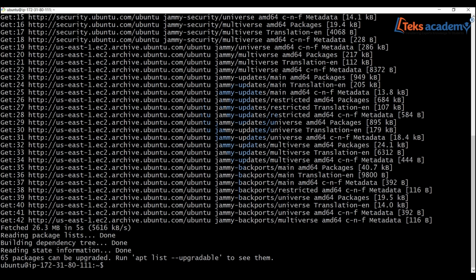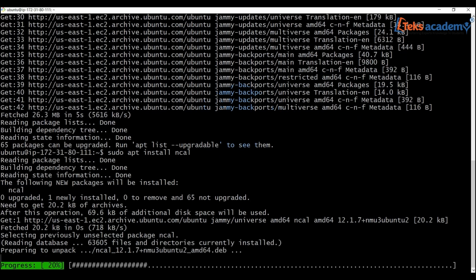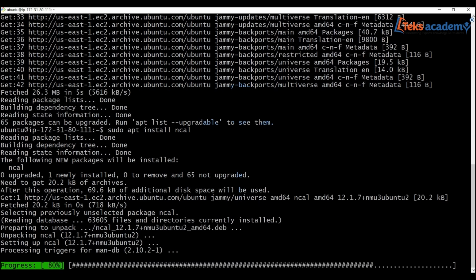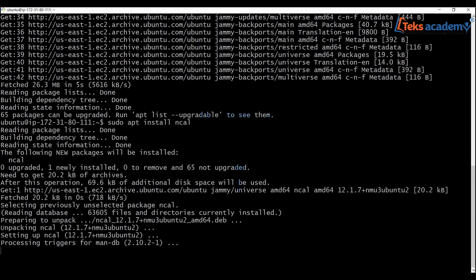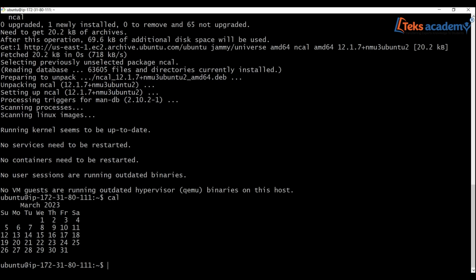Now if I run the command sudo apt install ncal, then it is going to install the ncal package. Okay, now this package is installed. Now if I say cal, it is going to display the current month calendar.